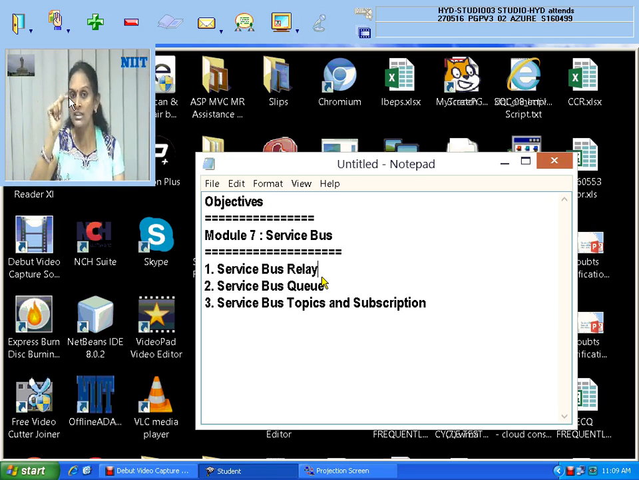So using that service bus, if the request is coming over this service bus, what is the advantage? Normally, if the request is coming, what is the advantage? Now I am going to show you the difference, and then you will understand the difference between working with and without service bus relay.